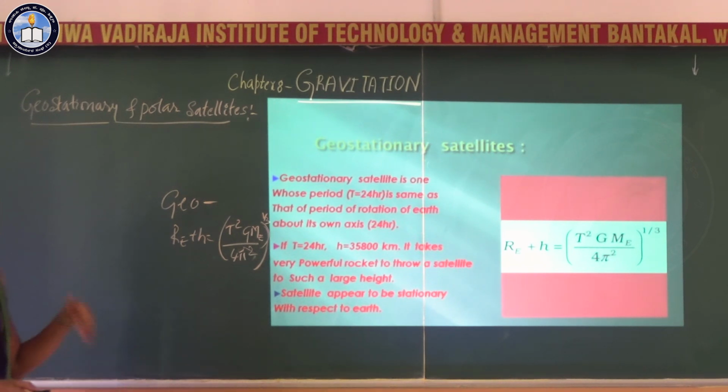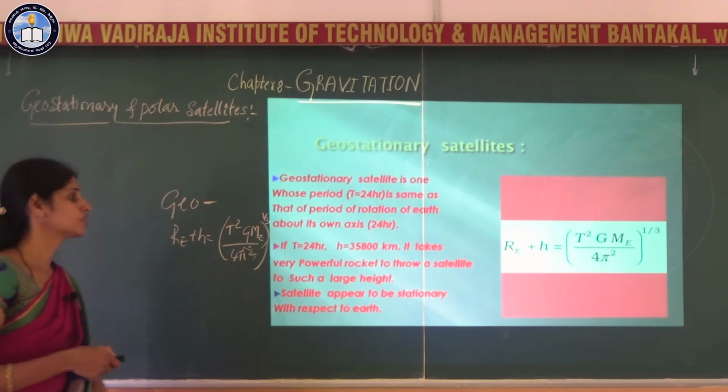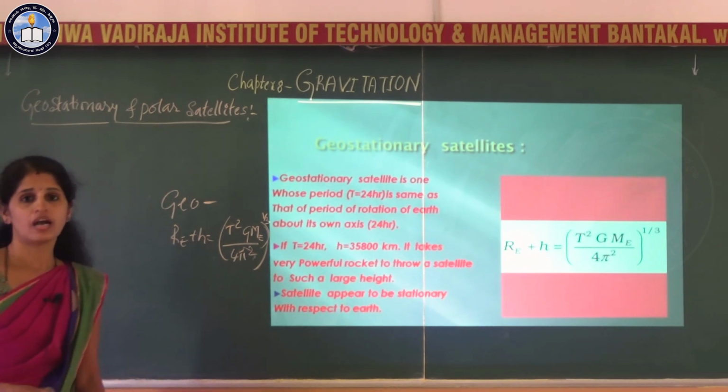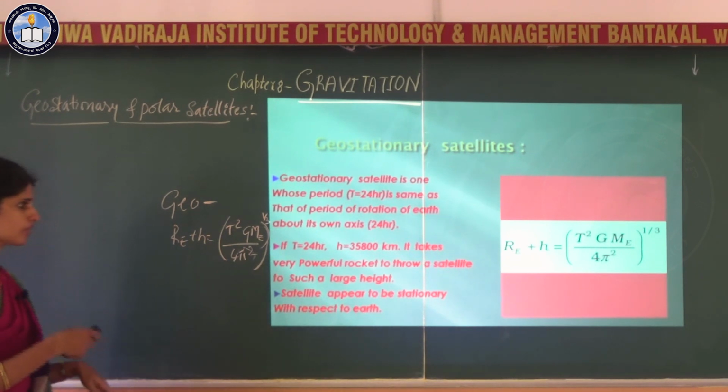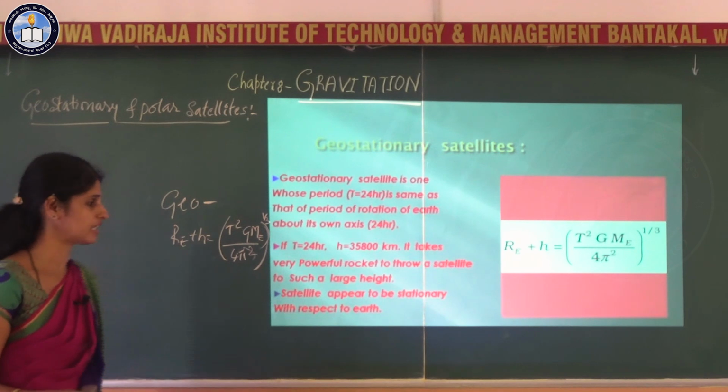So, the height is about 35,800 kilometers from the surface of the Earth. For that, very powerful rockets are required to launch a satellite to such a large height.